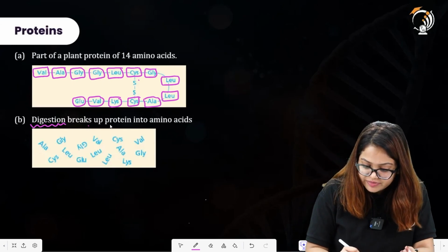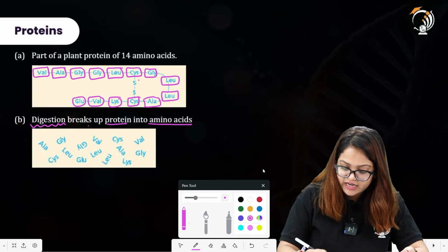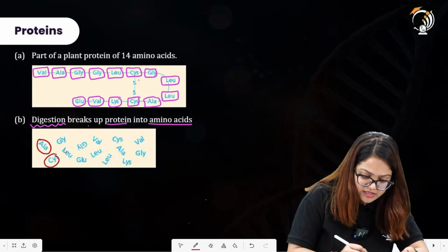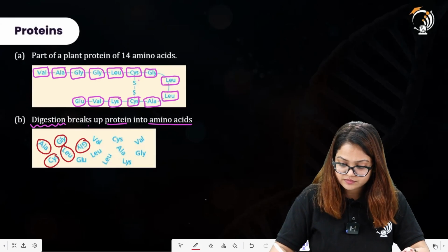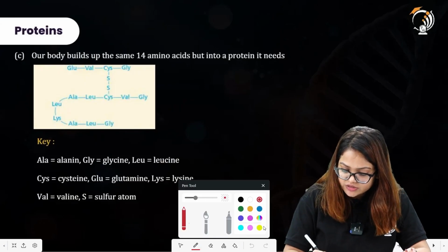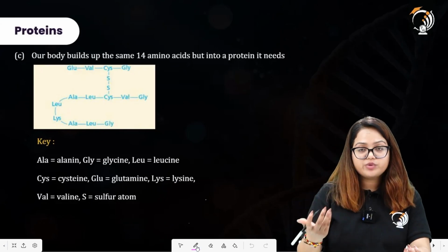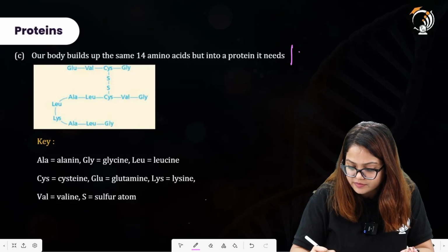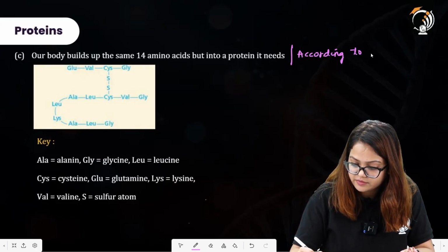This digestion breaks up the proteins into amino acids, and all the amino acids are separated in the next image. As you can see over here, all of the amino acids are separated. Now, you can either use these amino acids directly or convert them into another kind of protein to form other structures as well, according to the body need.